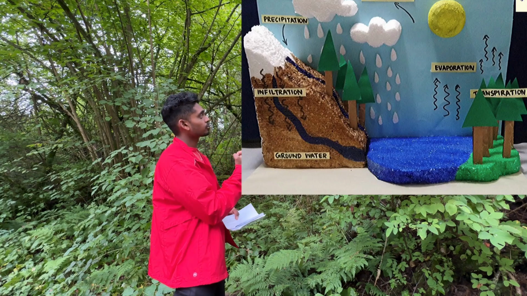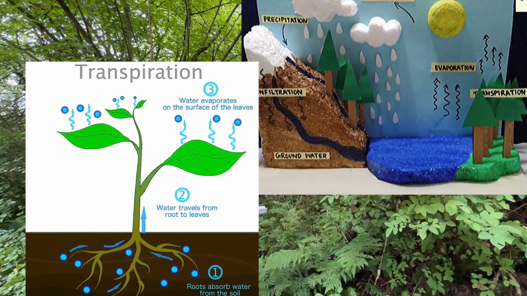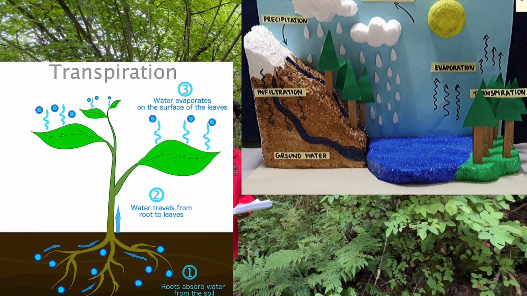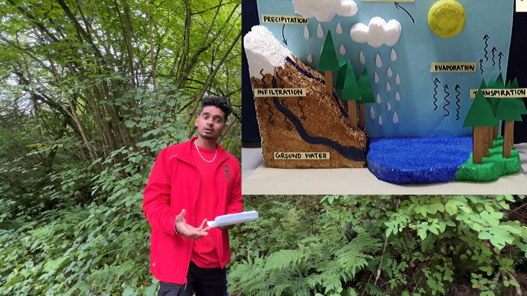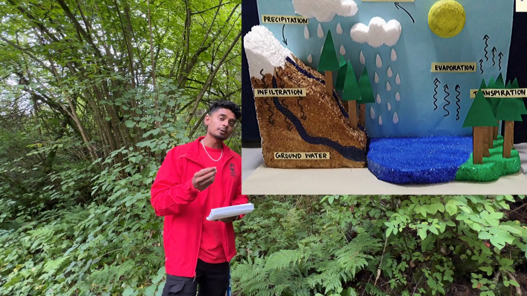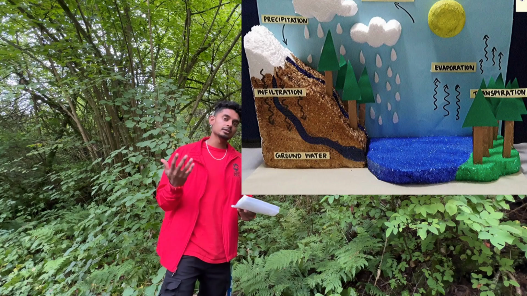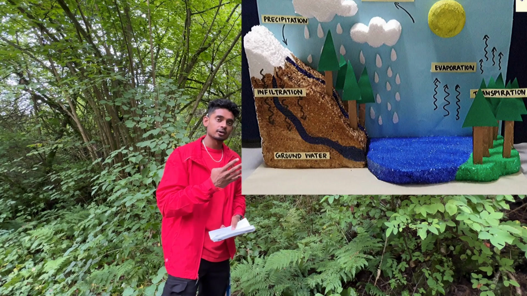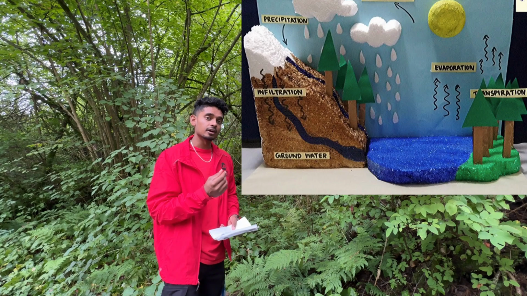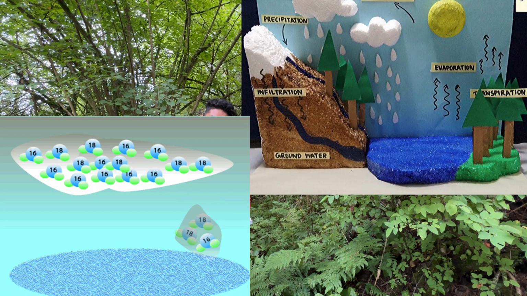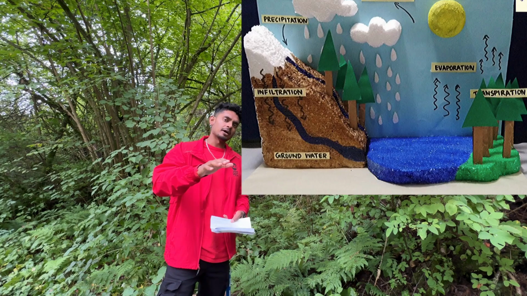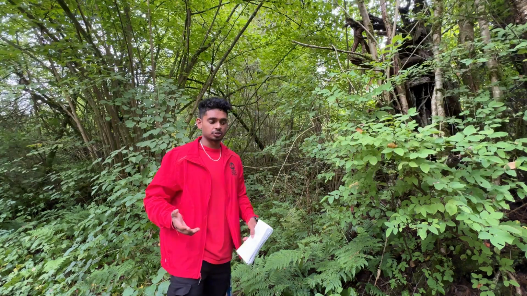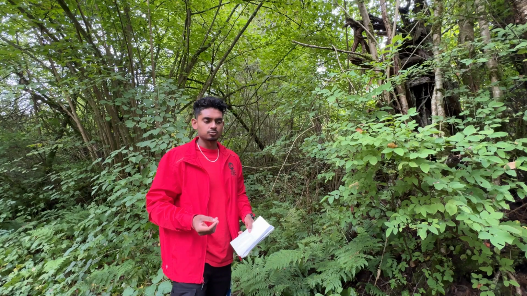Second step is transpiration. This is the process in which water is taken through a plant's roots and evaporates from the plant's leaves, stems, and flowers. Third step, condensation. This is a process where water vapor cools down and changes back into a liquid form as tiny droplets of water. The droplets are so tiny, they remain hanging in the air as clouds. Finally, step 4. Once it's cooled down and the droplets get heavy enough, it rains, aka precipitation. It can fall as rain, sleet, snow, or hail, depending on the temperature in which it forms. If it's colder, it turns to ice or snow. If it's warmer, it turns to liquid.